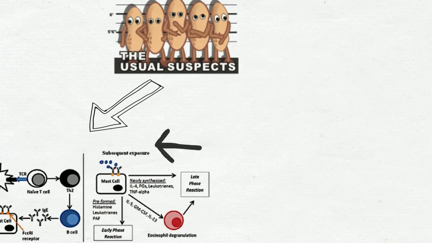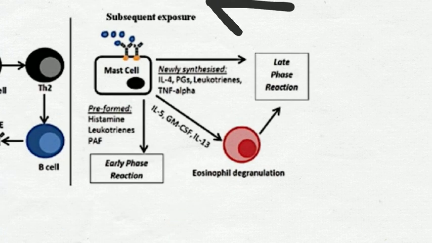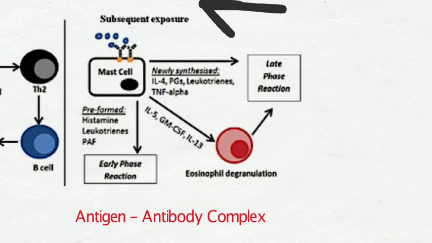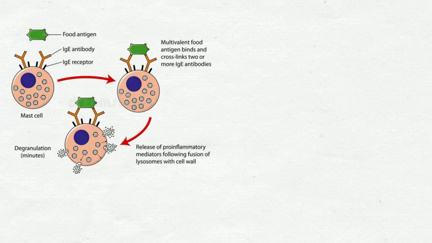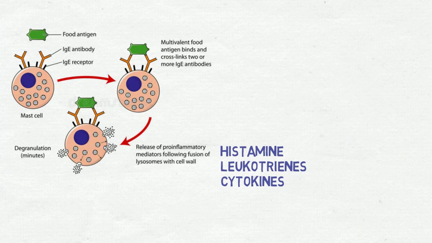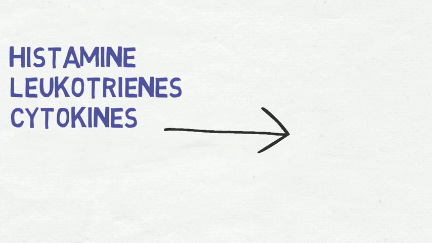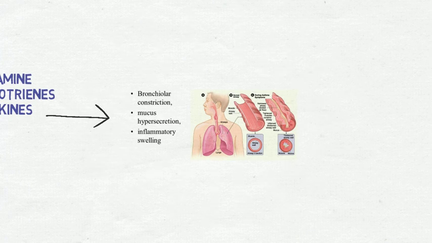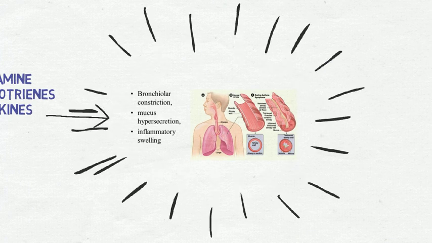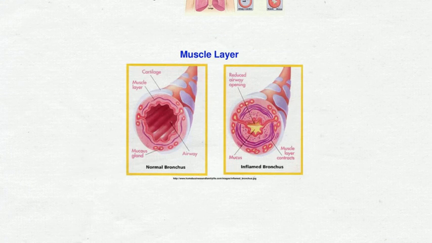When there is re-exposure to the same allergen, the IgE is able to bind to that same allergen, producing an antigen-antibody complex and subsequent degranulation of mast cells. This degranulation causes mast cells to release a number of factors, such as histamine, leukotrienes, and cytokines. Specifically, in allergic asthma, histamine and leukotriene release stimulates smooth muscle contraction and essentially changes the structure of the airway by causing inflammation and thickening of the smooth muscle layer.